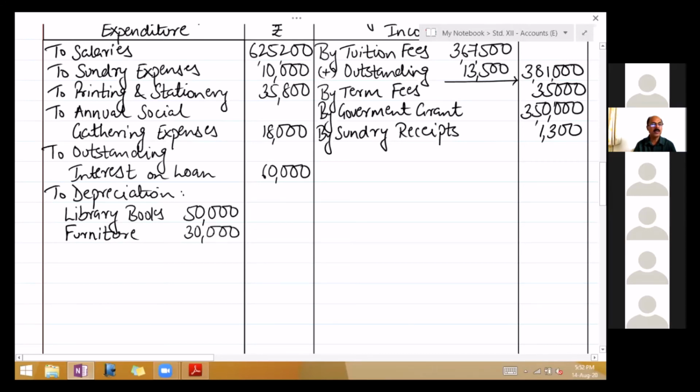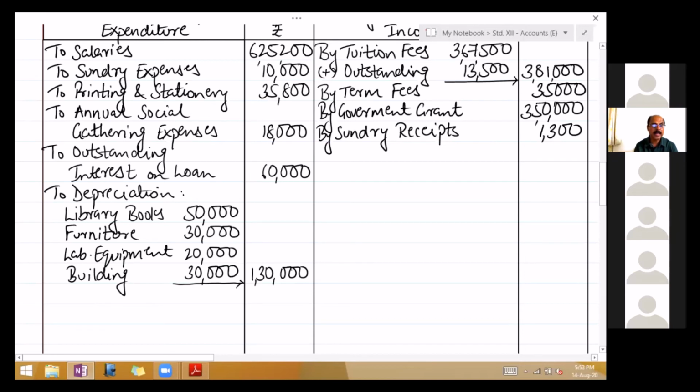Laboratory equipment 20,000. And last, building 30,000. Total depreciation 1,30,000.